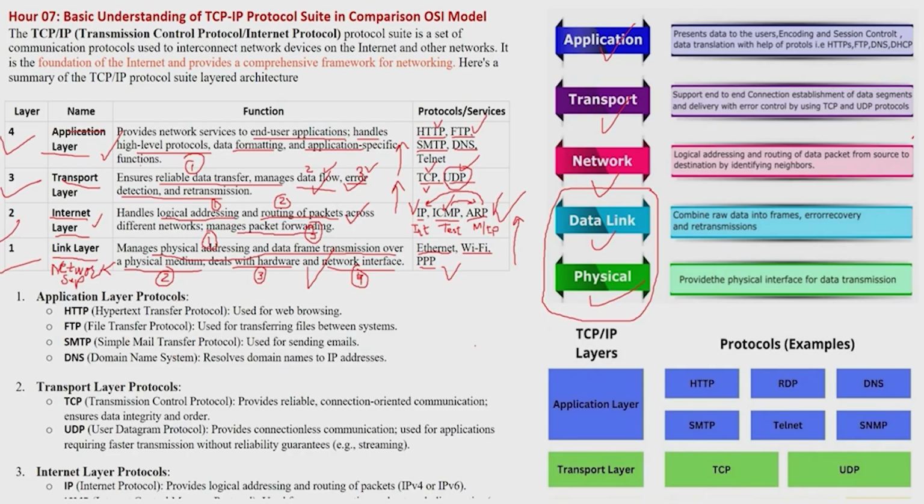So for example, whenever I open a web browser and type google.com, Google should have some IP address. The router can take us to Google only with the help of IP, but the router doesn't know the IP address. Whenever the request goes to the router, it will send traffic to the DNS. DNS will resolve the name Google to an IP. It will give the IP address of Google, and then the transmission will go to the Google server for google.com. But first it will be translated by the DNS, domain name service.